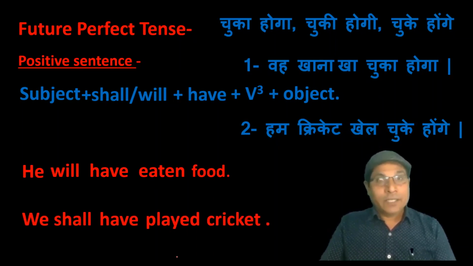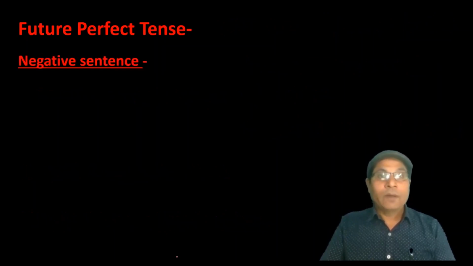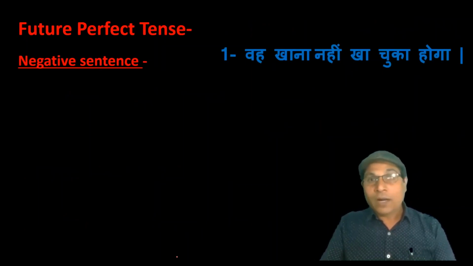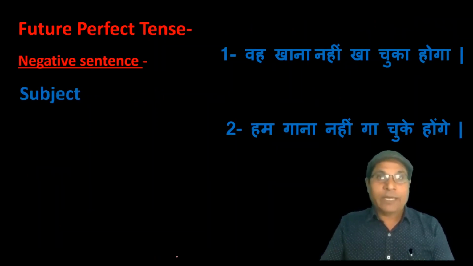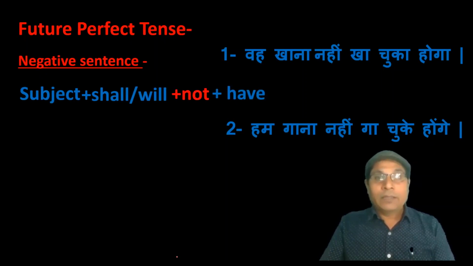Let us see the negative sentence of future perfect tense. The identification is same as if the sentence in Hindi ends with चुका होगा, चुकी होगी, चुके होंगे, but there is a negation of work also. Just like वो खाना नहीं खा चुका होगा, हम गाना नहीं गा चुके होंगे. To translate such type of sentences, we start with subject, then shall or will as a helping verb, then not, then have, then past participle form of the verb, and at last object.